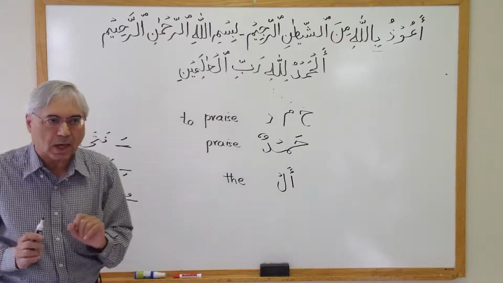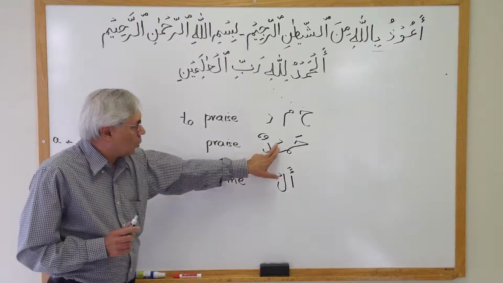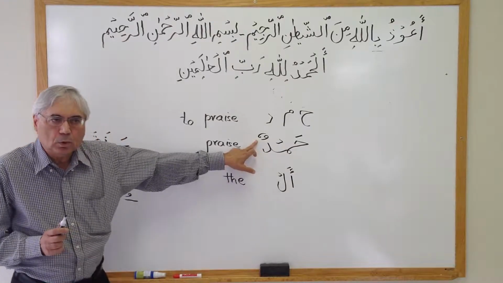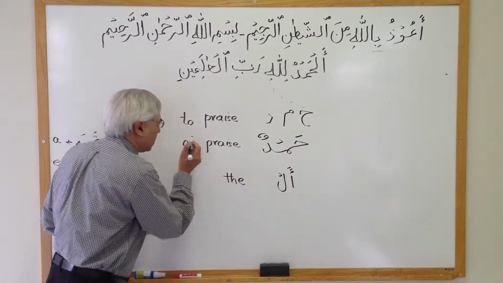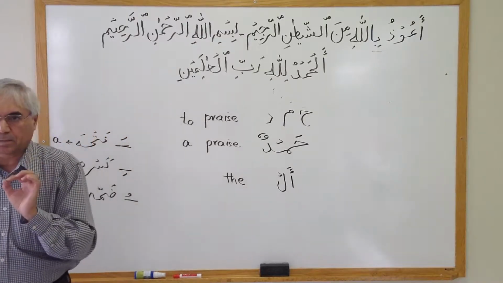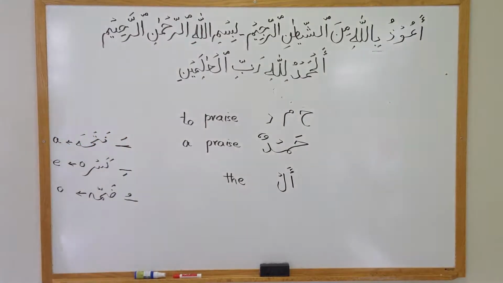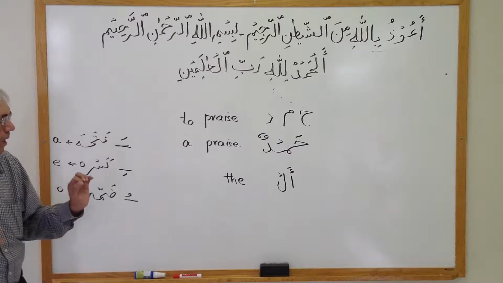Any book is kitabun. So when we say hamdun, it is a praise, always "a" praise, hamdun.